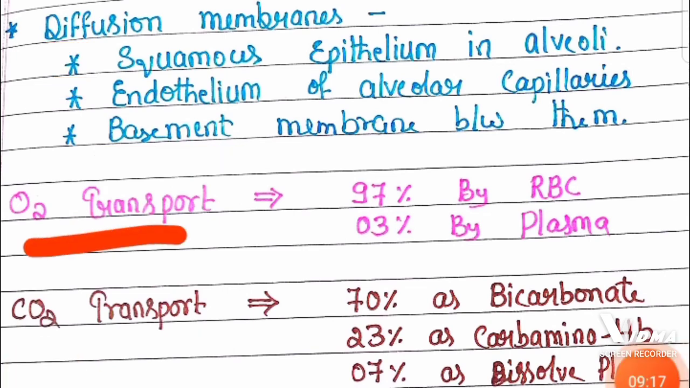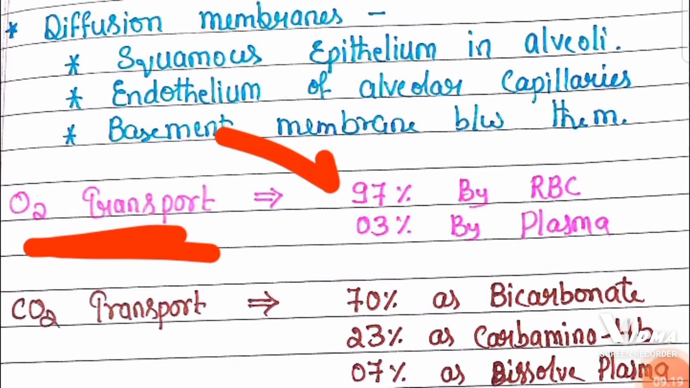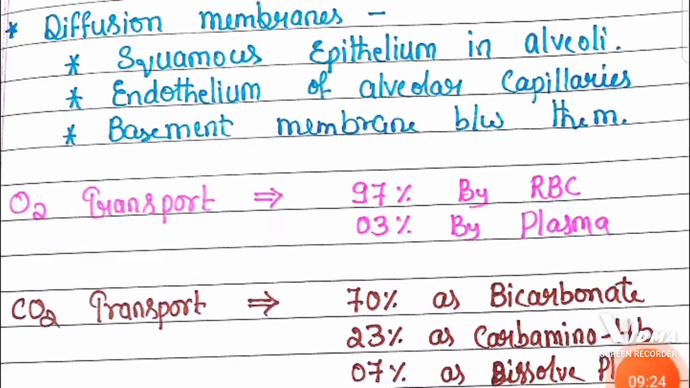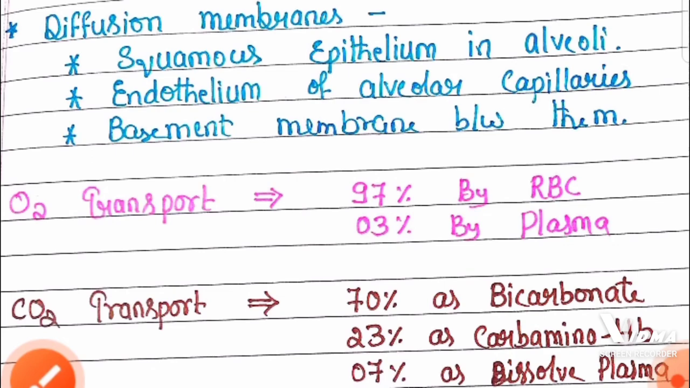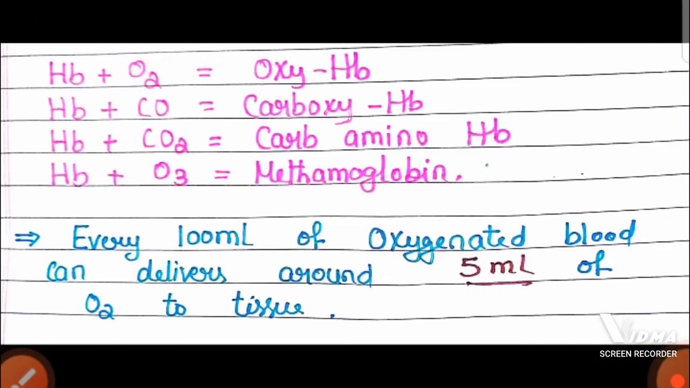Now oxygen transport: 97% by RBC erythrocytes and 3% by plasma, whereas in carbon dioxide transport, 70% as bicarbonate, 23% as carbaminohemoglobin with the help of RBC, and 7% in the dissolved form in the blood plasma. Carbon dioxide is transported this way.